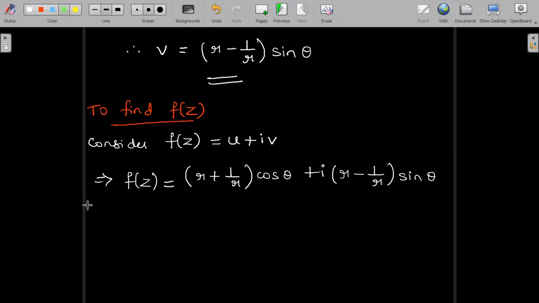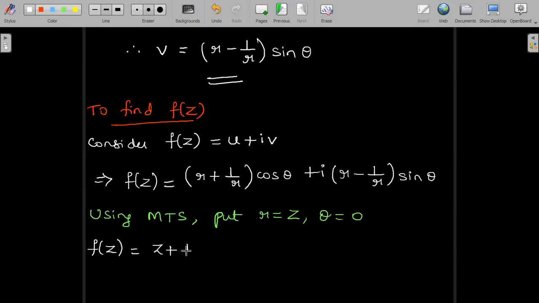Now we make use of the Milne-Thomson substitution. That is, in the polar form, the MTS is r equal to z and theta equal to 0. Since r is z and theta is equal to 0, we get f of z as a function of z, which is (z + 1/z) multiplied by cos 0 plus i into (z − 1/z) into sin 0.